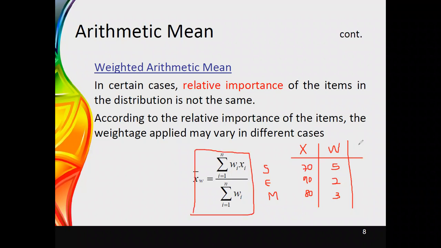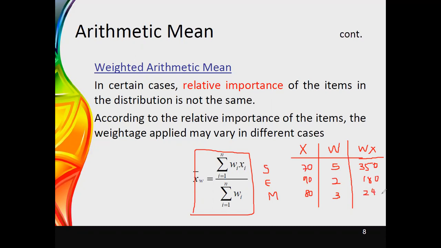Same as previous. First of all, you have to obtain the W times X column. Here, you have to obtain the values for W times X. Simply, we can multiply these two values: 350, then 9 into 2, it is 180, and once you multiply this, it is 240.